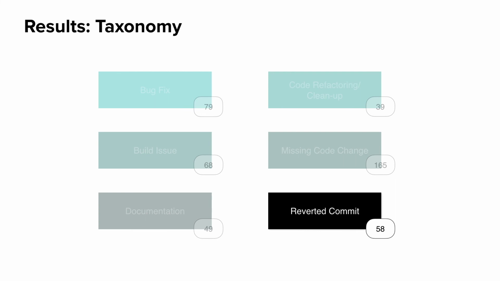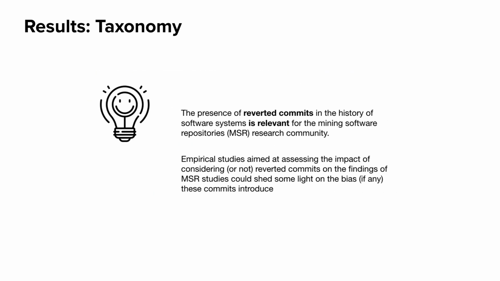Also, we observed in some cases, the code changes were reverted backward and forward within a few subsequent commits, but we couldn't understand the reason behind that. Anyway, we believe that the presence of reverted commits in the history of a software system is relevant for the mining software repository research community. For example, considering reverted commits may or may not introduce bias in studies using the history of code changes as a proxy for the developer's experience. So, empirical studies aimed at assessing the impact of considering reverted commits on the findings of mining software repository studies may help us to answer the questions.